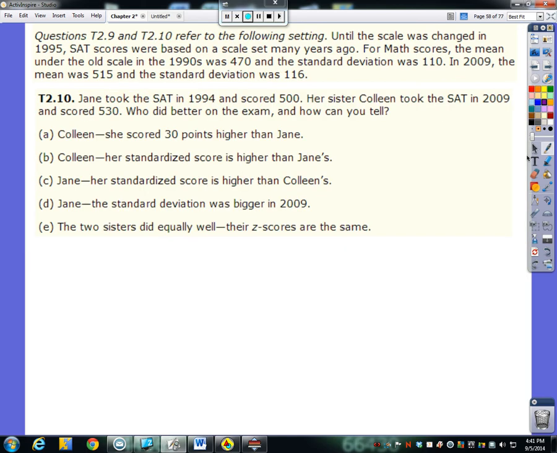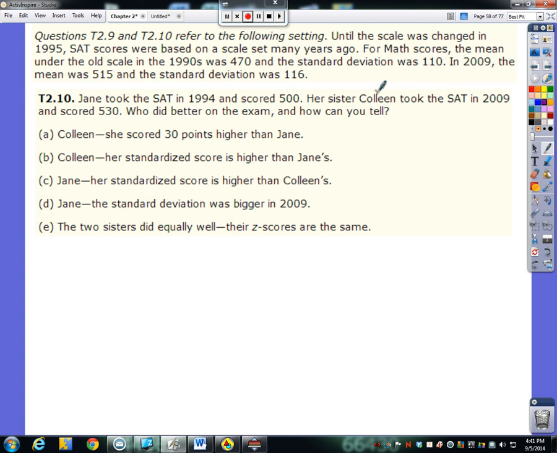And the last problem. Jane took the SAT in 94 and scored a 500. Her sister Colleen took the SAT in 2009 and scored a 530. Who did better on the exam, and how can you tell? Well, they took technically two different SATs, right? Jane took the older one, which was based on a different mean and standard deviation, then Colleen taking it more recently, which was based, again, on a different mean and standard deviation.